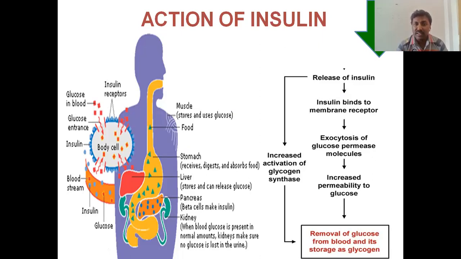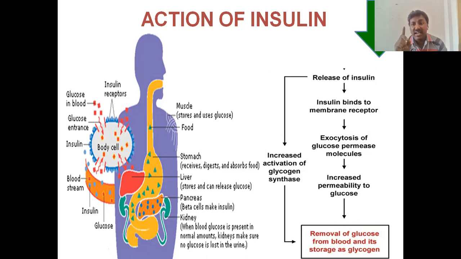And one more. After that, if the glucose molecules are more, they are converted into glycogen in the cell. Sometimes there is also activation of glycogen synthase. This insulin activates the glycogen synthase enzyme. Already we studied glycogenesis, the synthesis of glycogen, and I already uploaded the video on glycogen formation.